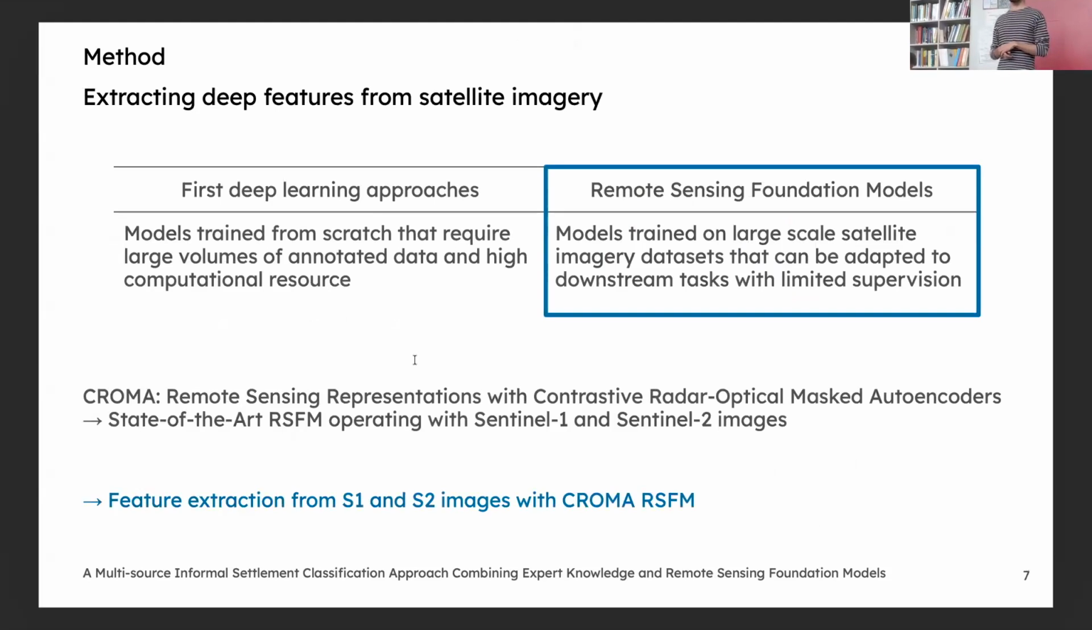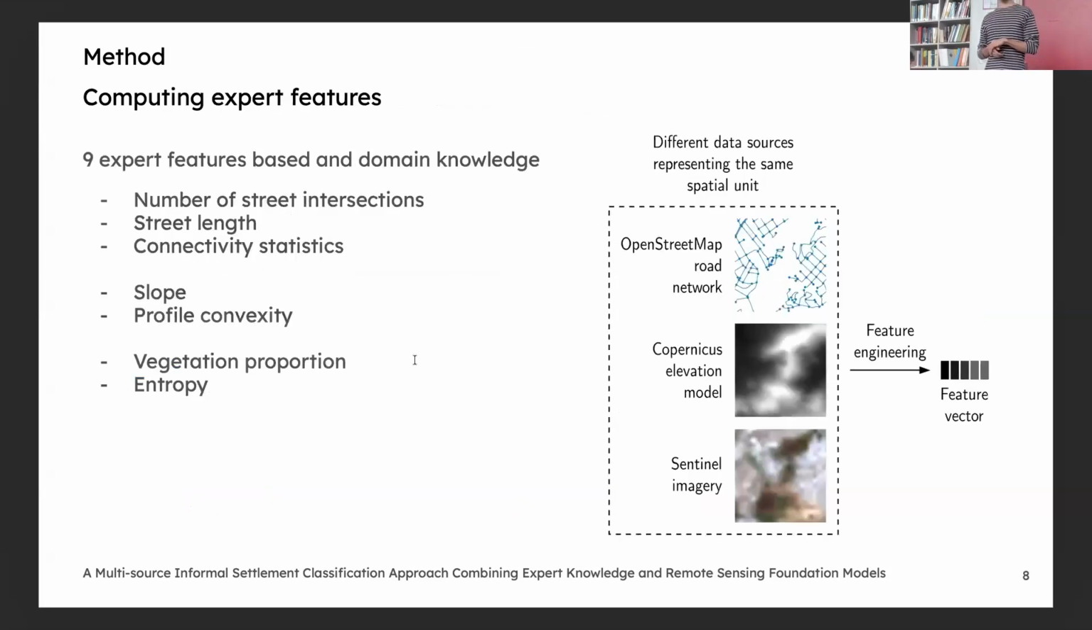So for the deep features, we relied on the Chromar RSFM, that is from December 2023, but that is still well positioned in current benchmarks. And yes, we use the remote sensing foundation model because it's trained on large satellite datasets, so it's better than using a task-specific deep learning model. Then we computed 9 expert features.